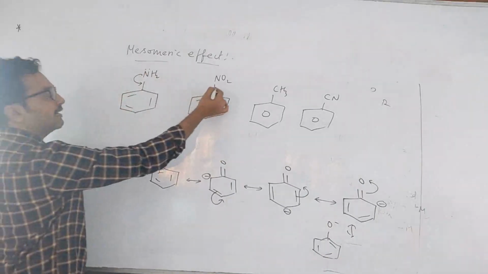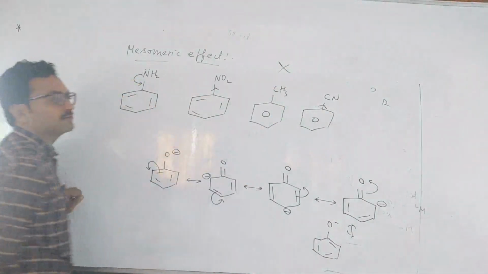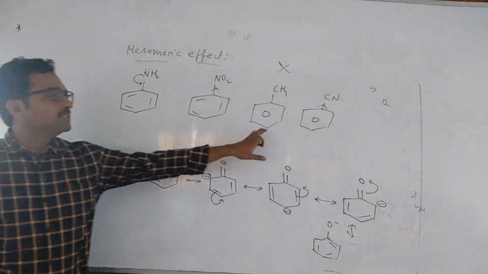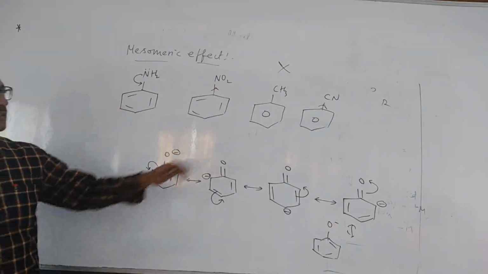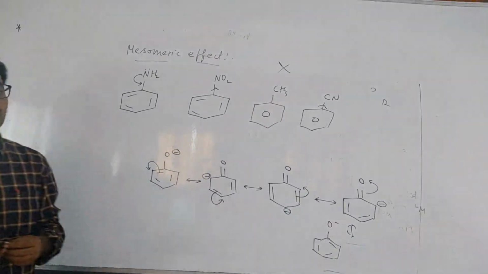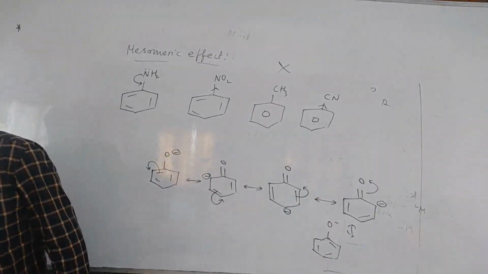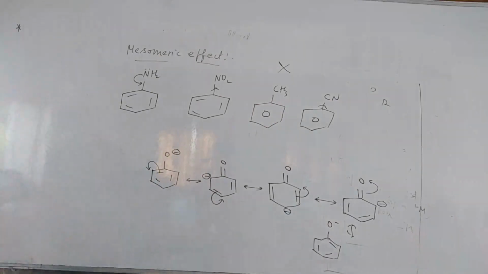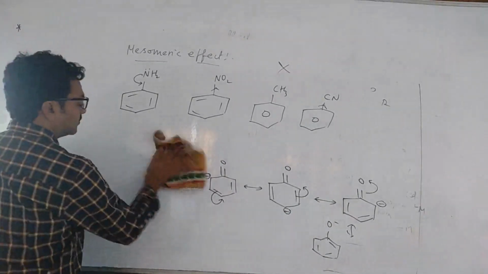The remaining will not show any effect. Whenever a CH3 group is on benzene, that doesn't show mesomeric effect. CH3 shows only inductive effect and hyperconjugation. Based on these two effects, we will see some examples.